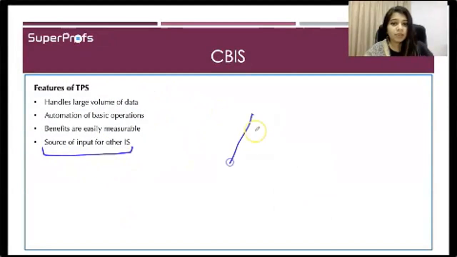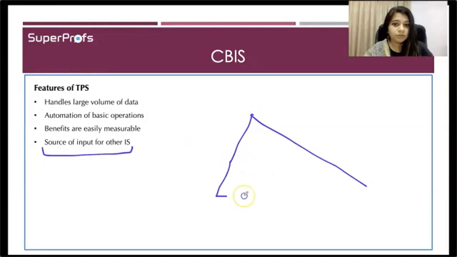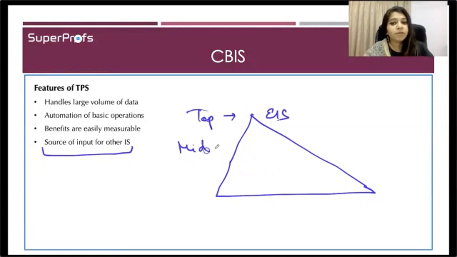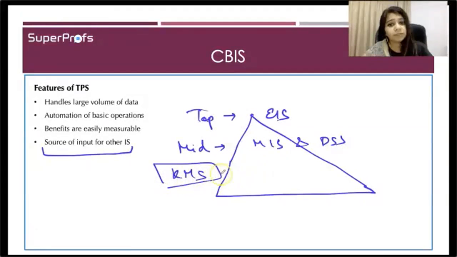Okay. Now we know that in an organization, there are different levels, all right. The first one is your top level, which utilizes EIS. Then you have the middle level, which utilizes your MIS and DSS. Okay. You have KMS, which utilizes knowledge from various levels, okay, and OS.